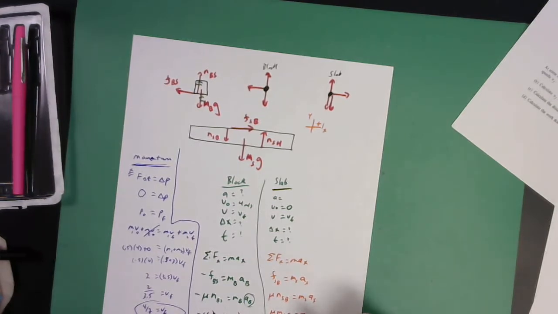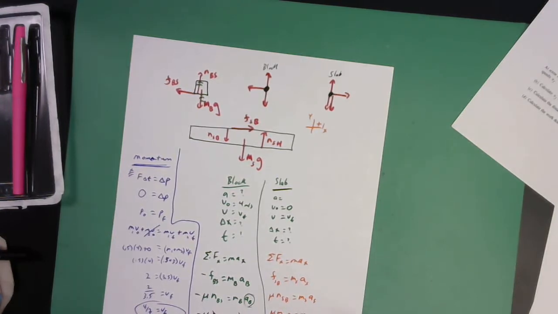Okay, so my acceleration of the slab is going to be mu MB over MS times g. All right, I know these values, 0.2. Mass of the block is 0.5. Mass of the slab is 3. And of course, G is 9.8.